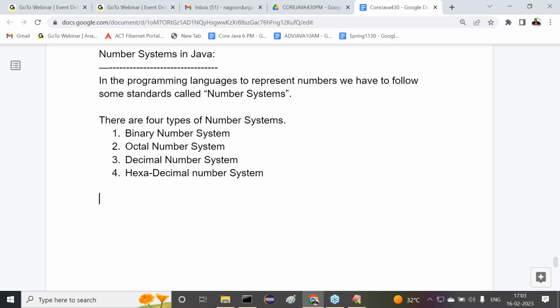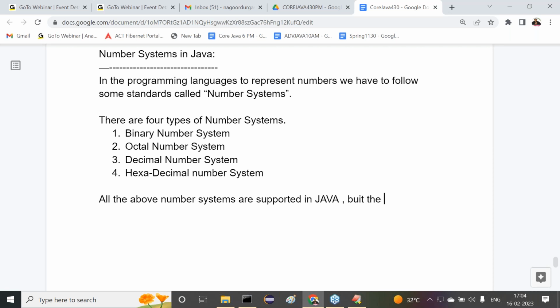Clear? All of you are getting clarity on this? Fine. Listen carefully to what I'm telling you next. Out of all these number systems, which number systems are supported by Java, and which are not supported by Java? The answer is very clear. All the above number systems are supported in Java. That means Java can support all the number systems.